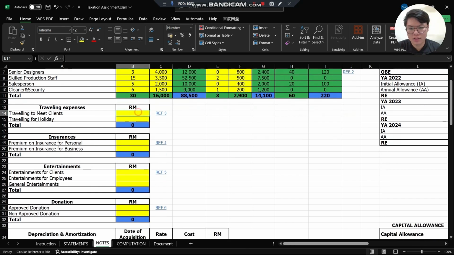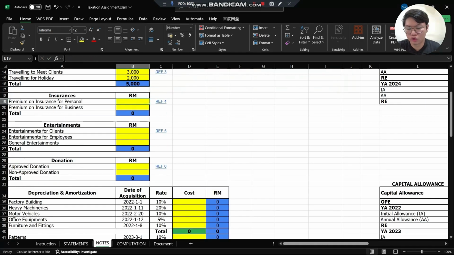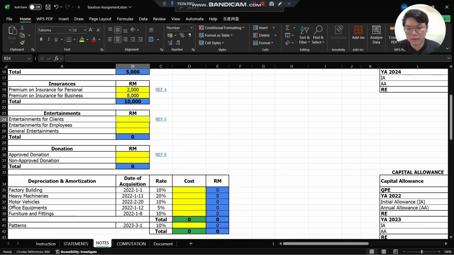Under traveling to meet clients, we assume 3,000 ringgit. And for the holiday, we assume 2,000 ringgit. Under insurance, for premium on insurance for personal, we estimate 2,000 ringgit. And for the insurance for business, we assume 8,000 ringgit. For entertainment, under entertainment for clients, we assume 3,000 ringgit. Entertainment for employees, 5,000 ringgit. And for general entertainment, 2,000 ringgit.